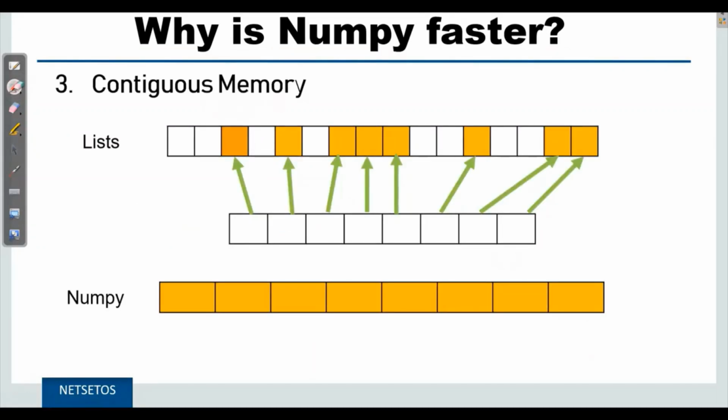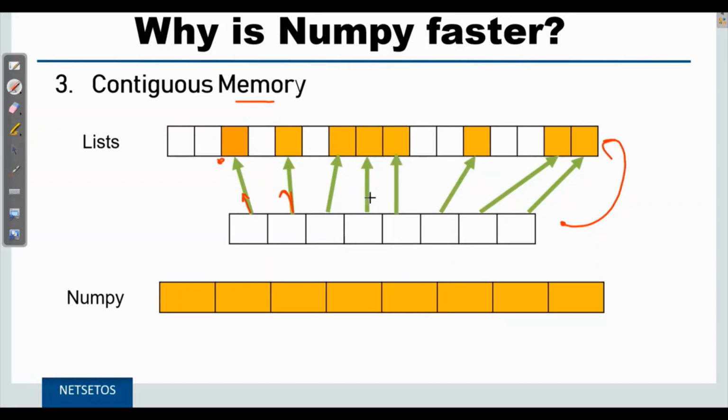NumPy supports contiguous memory. Suppose this is the memory and we have 8 memory blocks to store in a list. So here it gets scattered when it comes to list. Though a list contains pointers which point to the scattered memory and can access the scattered one. So it makes it slower as it needs to search for that particular information.